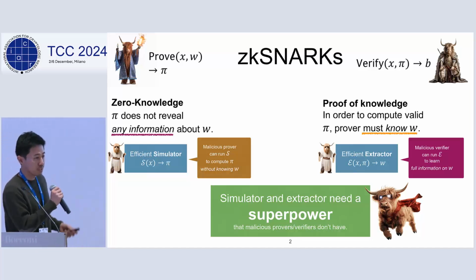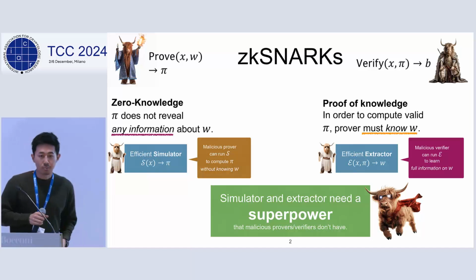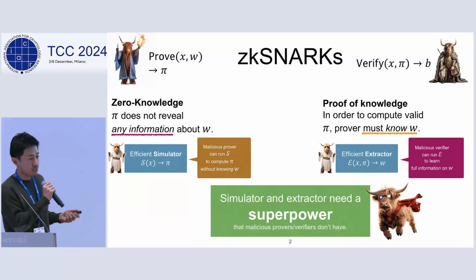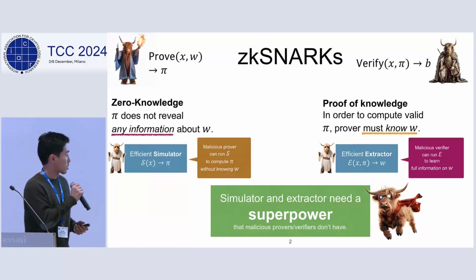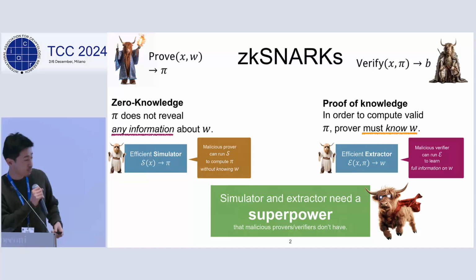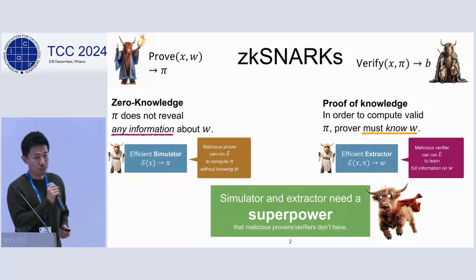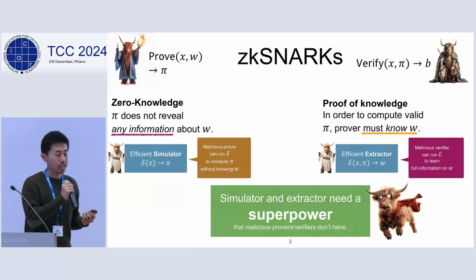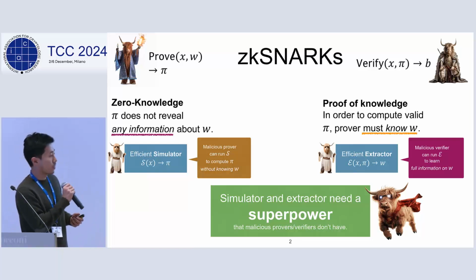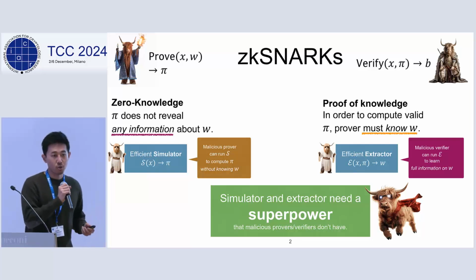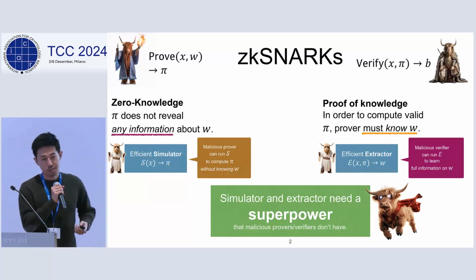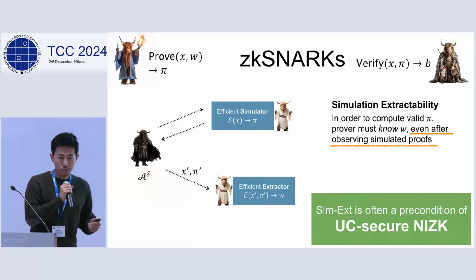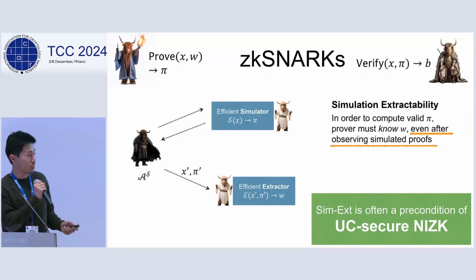I'm not going to repeat zero knowledge and the proof of knowledge. But here, essentially what we need to make sure is that we have some superpower that malicious provers or verifiers don't have. For example, if you want to have some proof of knowledge, then of course the extractor has to have some superpower, and the malicious verifier should not be able to invoke the extractor, otherwise it breaks the zero knowledge. So let's keep this in mind. And the goal of this work is to prove the UC security of some ZK snarks.